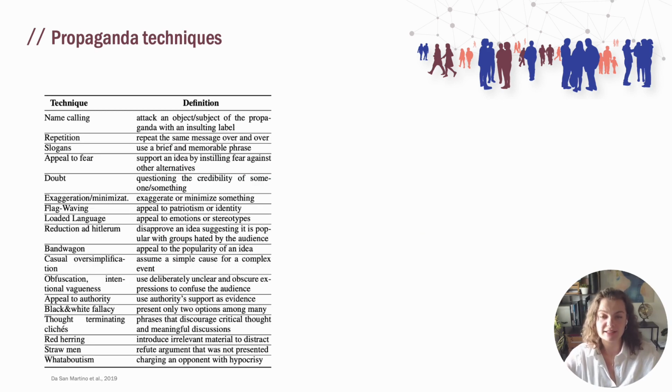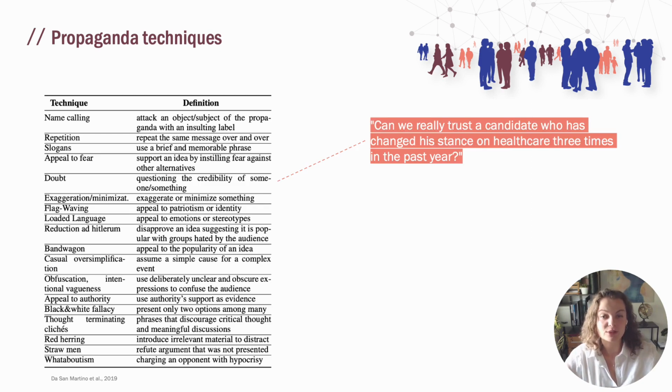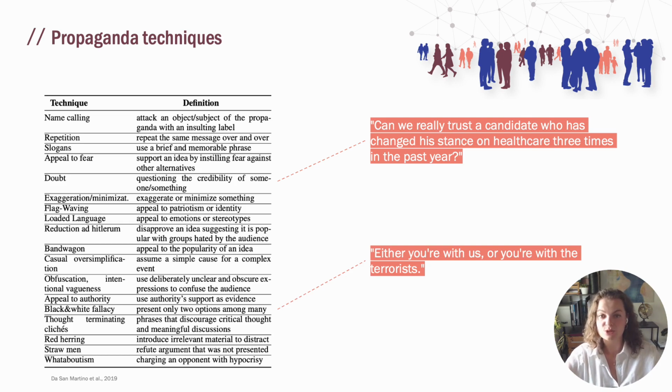Texts use various propaganda techniques to persuade us, and researchers have categorized these techniques. For example, doubt involves questioning the credibility of something or someone. An example of this is, can we really trust a candidate who's changed their stance on healthcare 3 times in a year? Another technique is the black and white fallacy, which presents just 2 options when more exist. A classic case is, you are either with us or you are with the terrorists. Understanding these techniques helps us critically assess the information we encounter.